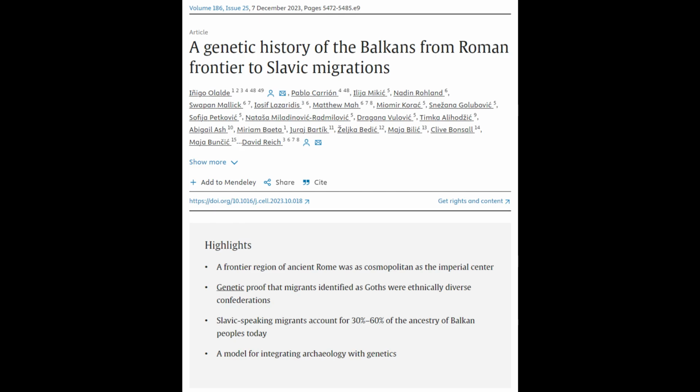What's also interesting to note is that Middle Eastern ancestry, as attested to by another article from 2023 titled A Genetic History of the Balkans from Roman Frontier to Slavic Migration, was not only restricted to the Roman heartland but was widespread across the Roman Empire. For this reason, it's evident that the Roman Empire was largely a multicultural state which had this sort of Levantine ancestry across the entire empire.